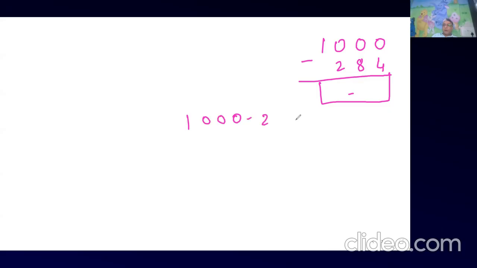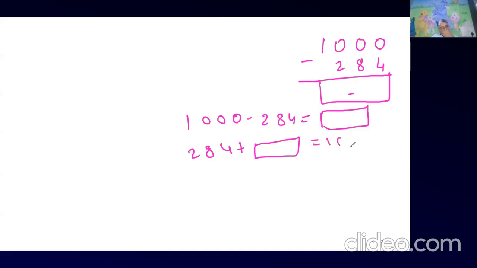Suppose you have 1000 minus 284, for example. If you want to do this, it is subtraction, right? So basically, whatever answer you get, if you add it to this number you should get 1000, yes or no? So if I write 1000 minus 284 is equal to something, the same thing I can write is 284 plus something equals 1000, yes or no? Both are the same thing, yes or no?